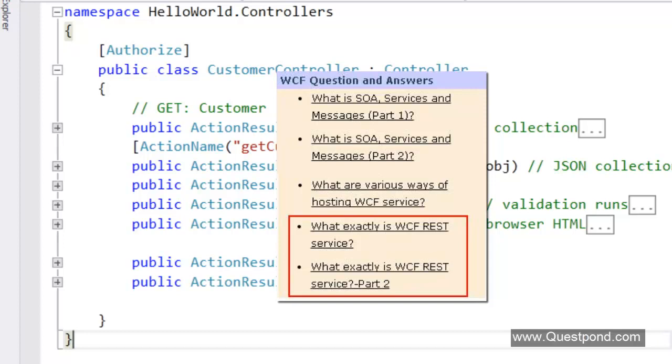So what I would suggest is, in order to understand the fundamentals of REST, please go and see those two videos of WCF, where I've explained what exactly is WCF REST and how we can implement WCF REST using WCF. Okay. So in this video, we will be seeing how we can implement REST by using Web API.